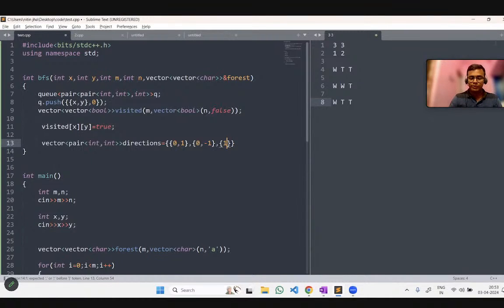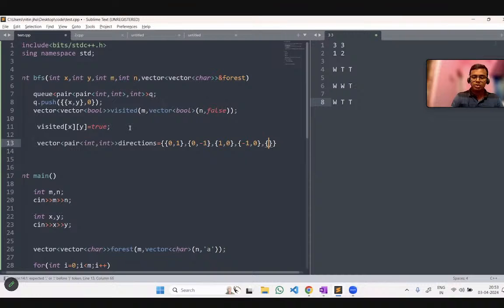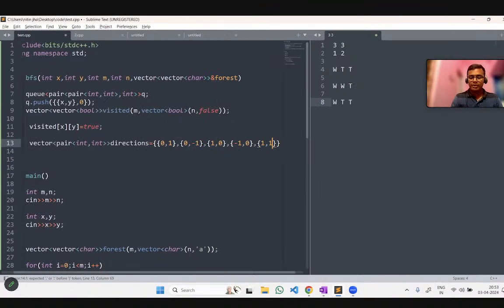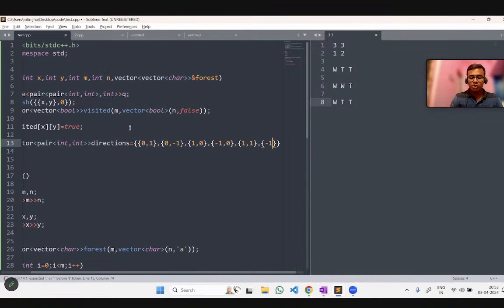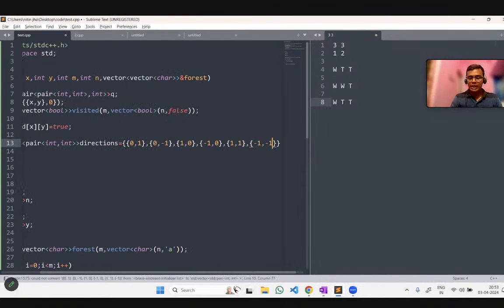No worries. Next direction will be -1, 0. That is again fine. Going on with that, the next direction will be 1, 1. Then the next direction will be -1, -1, and so on.